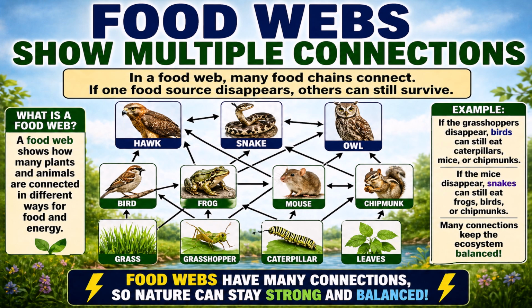For example, if the grasshoppers disappear, birds can still eat caterpillars, mice, or chipmunks. And if the mice disappear, snakes can still eat frogs, birds, or chipmunks. So many connections keep the ecosystem balanced. Food webs have many connections so nature can stay strong and balanced.